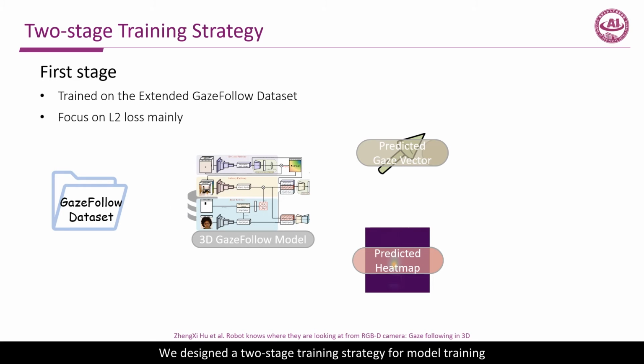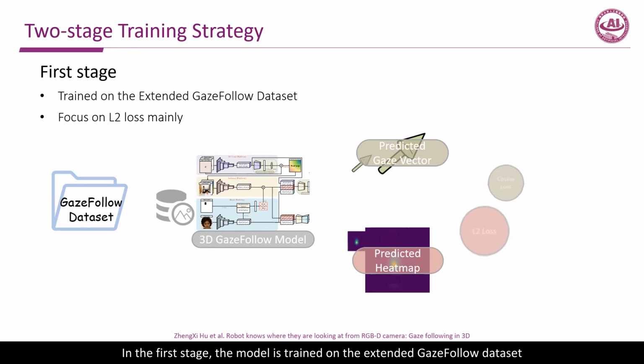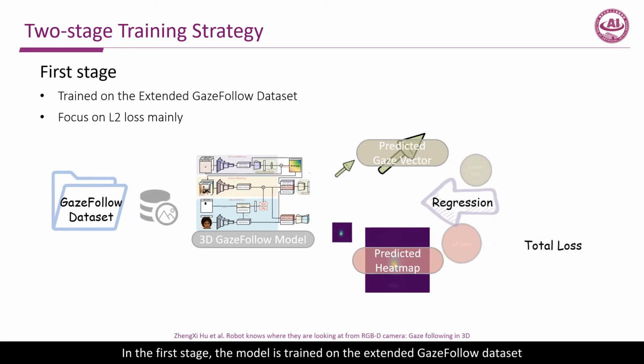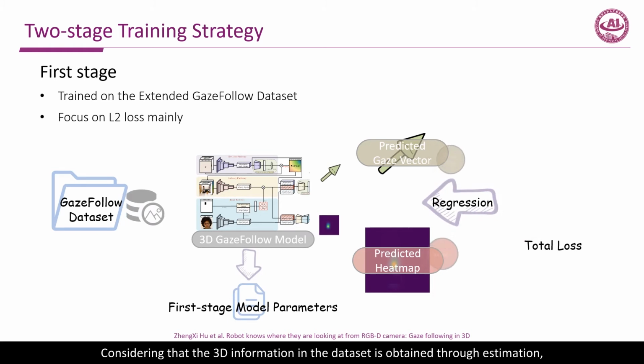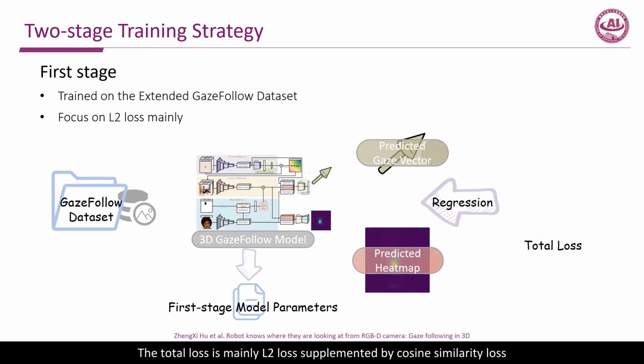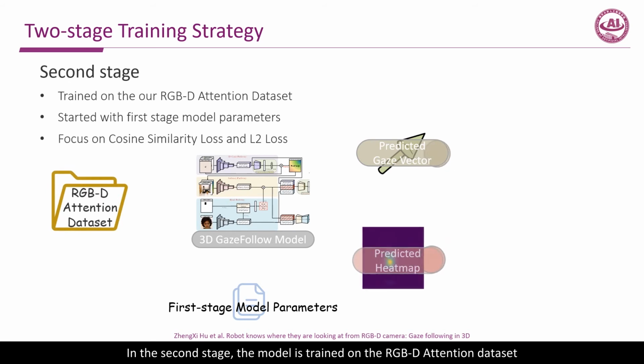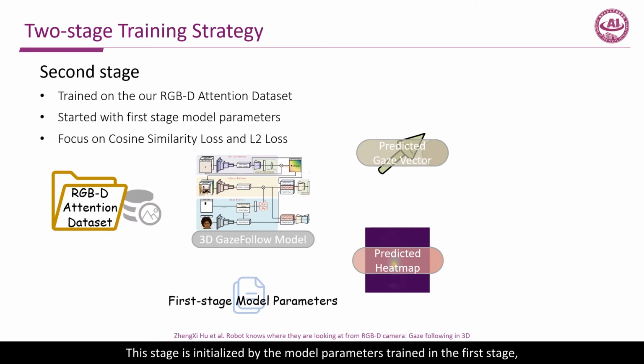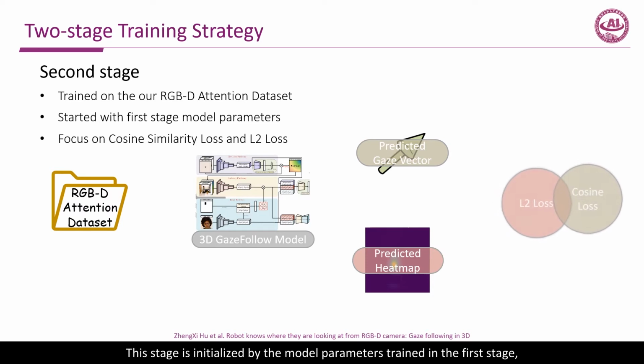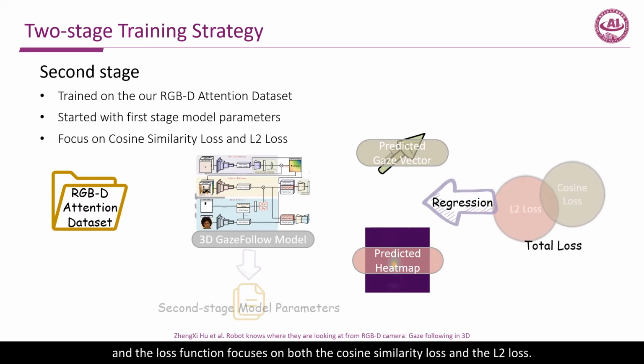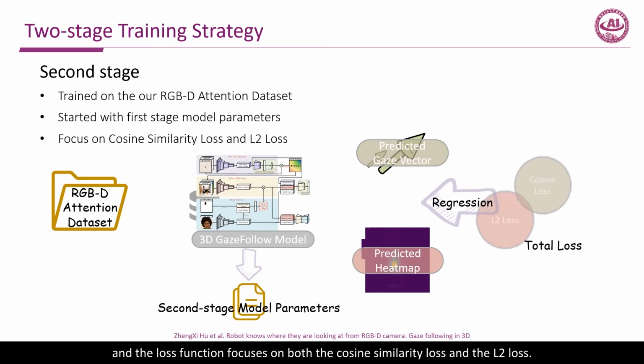We design a 2-stage training strategy for model training. In the first stage, the model is trained on the extended GazeFollow dataset. Considering that the 3D information in the dataset is obtained through estimation, the total loss is mainly L2 loss supplemented by cosine similarity loss. In the second stage, the model is trained on the RGB-D Attention dataset. This stage is initialized by the model parameters trained in the first stage, and the loss function focuses on both the cosine similarity loss and the L2 loss.